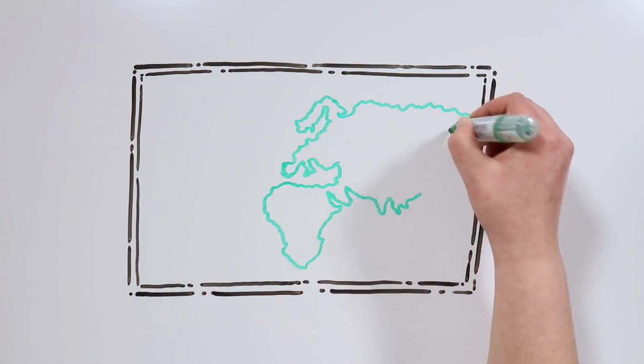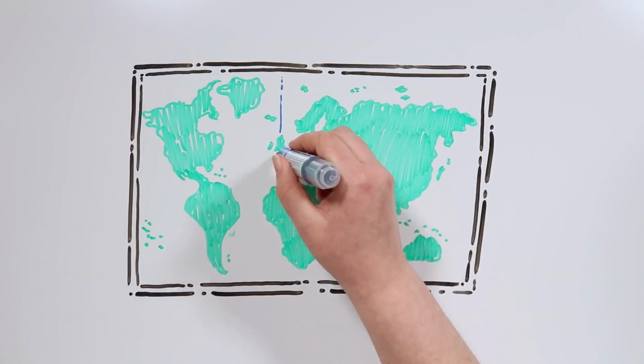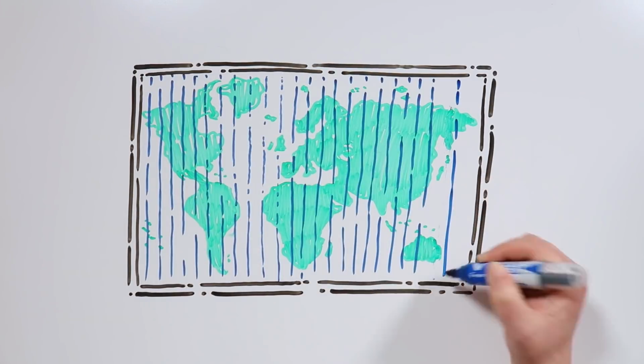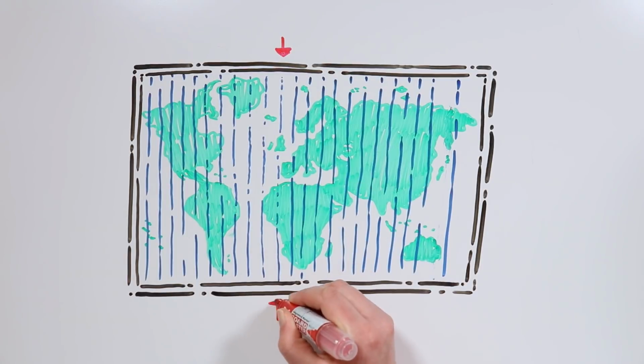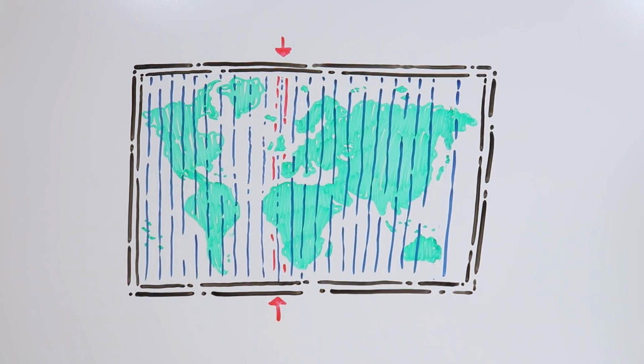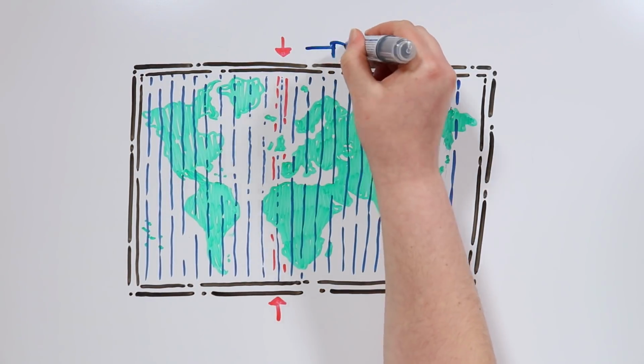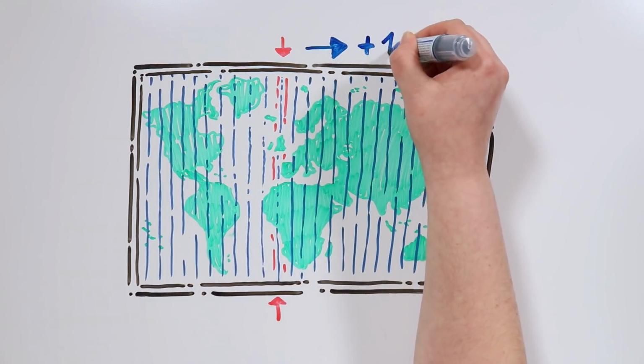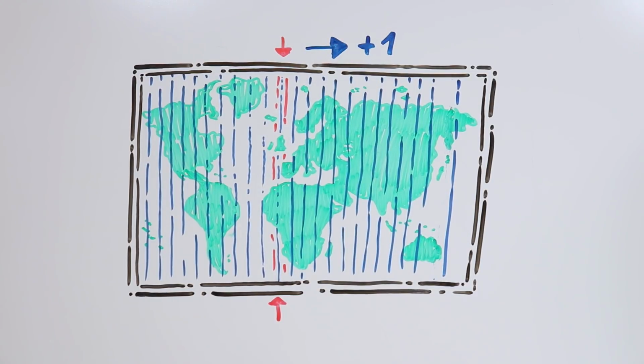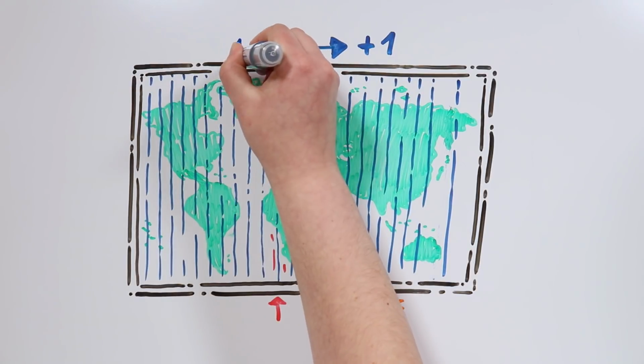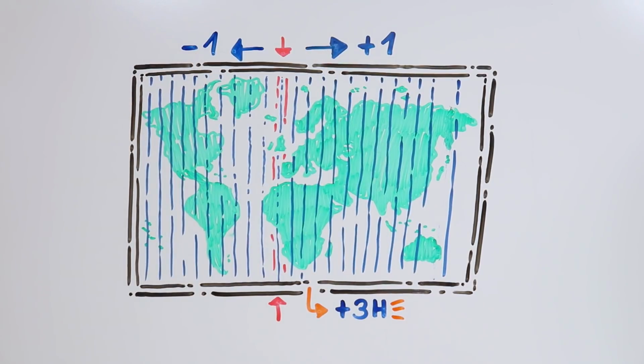To understand it better, imagine that the world is a ball divided in 24 vertical wedges. Now we trace a wider line, which will represent the Greenwich Meridian. All the sections located to the right side of the line will have 1 hour more than the previous one. Thus, if you are 3 divisions to the right, that will be 3 more hours. And all the sections located to the left will subtract hours. Thus, if a country is located 4 zones to the left, it will have 4 less hours than the central zone.